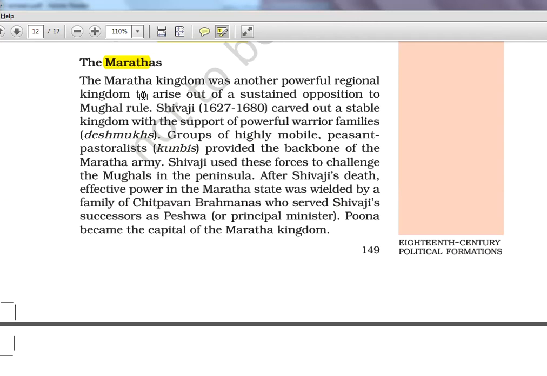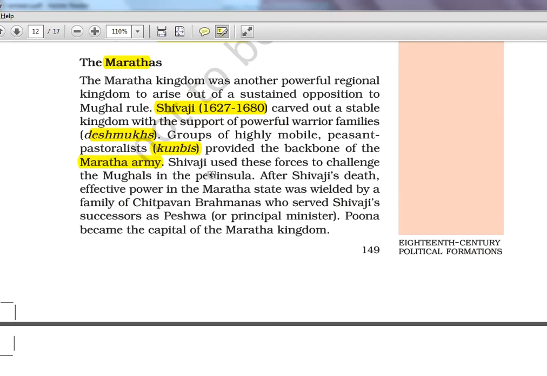So another powerful regional kingdom, Shivaji, 1627 to 1680, carved out a stable kingdom with support of warrior families. Deshmukh they call it. Actually, Sardeshmukh, one particular tax is there. I think in the same chapter again we'll see. 1/10 of the revenue or something they used to collect as cess kind of thing. That is Sardeshmukhi. Okay, so Deshmukh is actually the powerful warrior families. Kunbis is actually peasant pastoralists. So it's actually peasants, farmer groups. Okay, Kunbis provided the backbone for the Maratha army. Shivaji used these forces to challenge the Mughals in the peninsula.